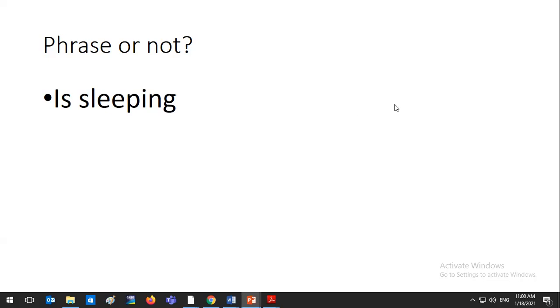Good job. It's definitely a phrase. Good job for those who have their hands raised. Can you please remind me what kind of phrase this is? It's a verb phrase because it doesn't have a subject. Good job. It's a verb phrase because it's made up of a helping verb and a main verb.